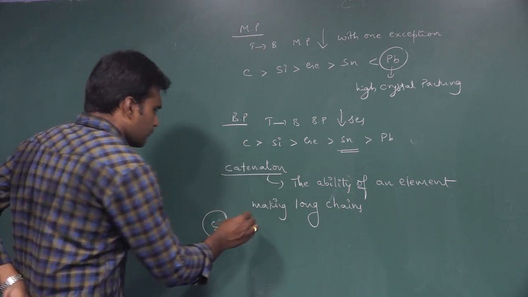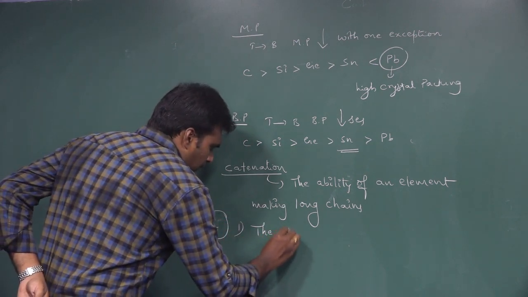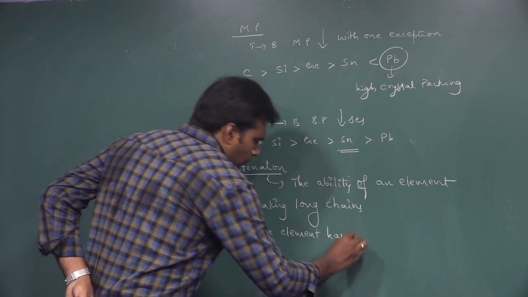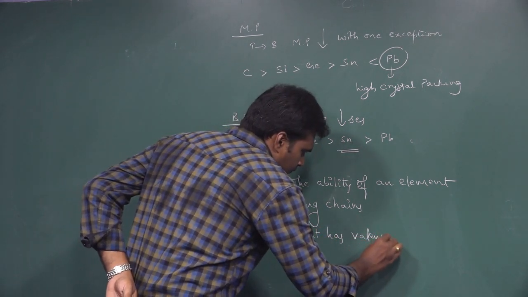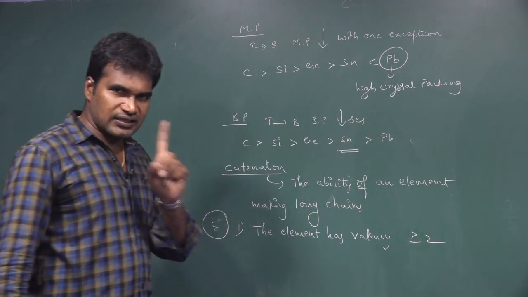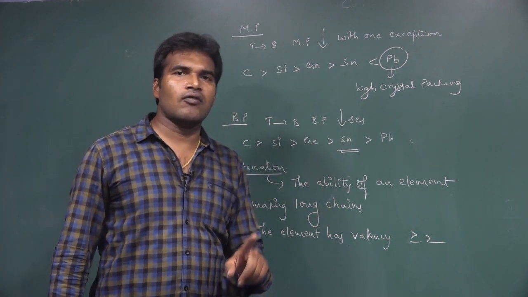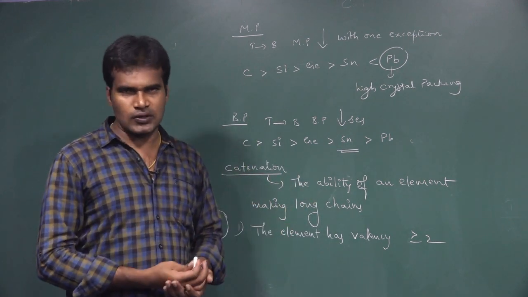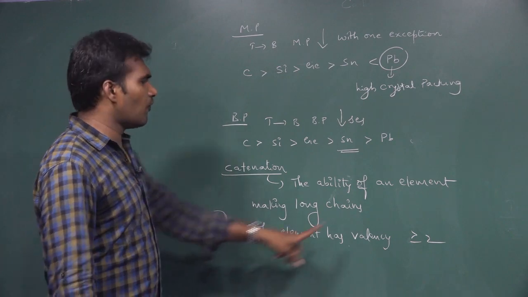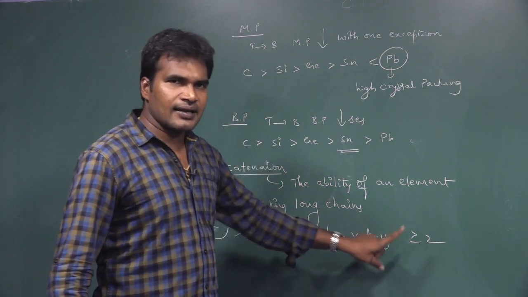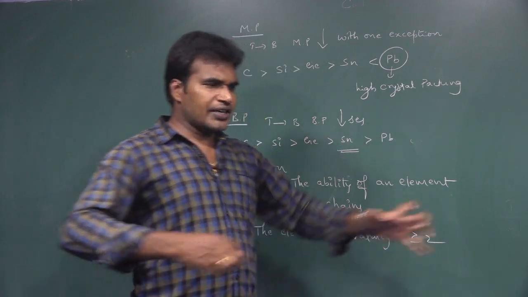The first condition is that the element has valency greater than or equal to 2. The element should have a minimum of 2 bonds. More than 2 bonds is also not a problem, but the valency should be greater than or equal to 2. Then only it can make a larger chain.